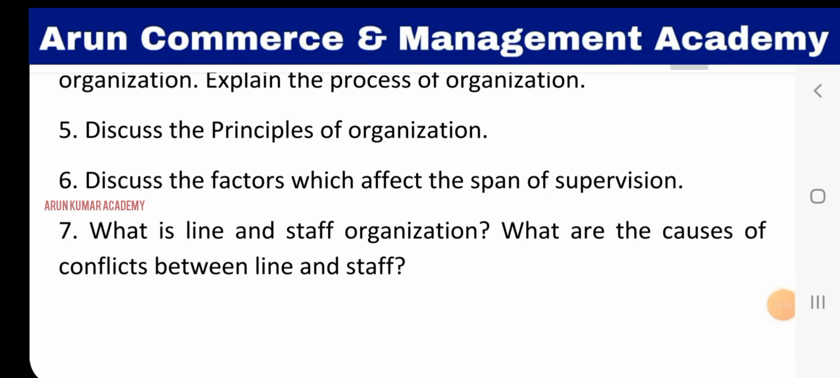What is line and staff organization, and what are the causes of conflicts between line and staff? So here, first of all, explain the meaning of line and staff organization. So what is line organization? It refers to authority flowing from top level to bottom level.